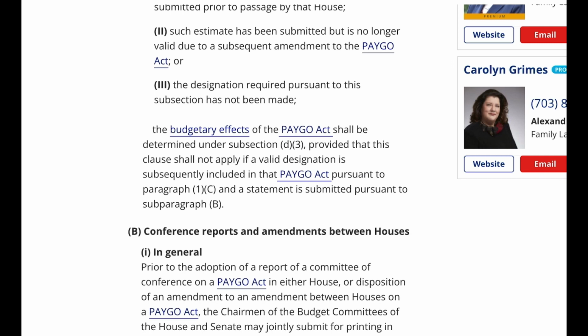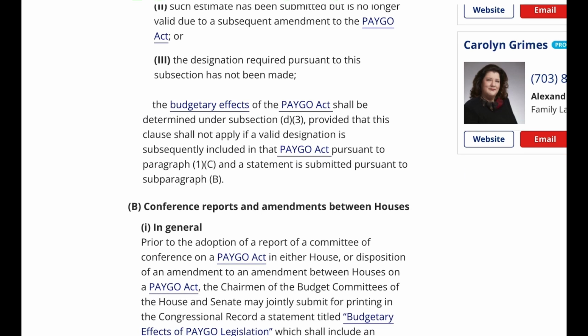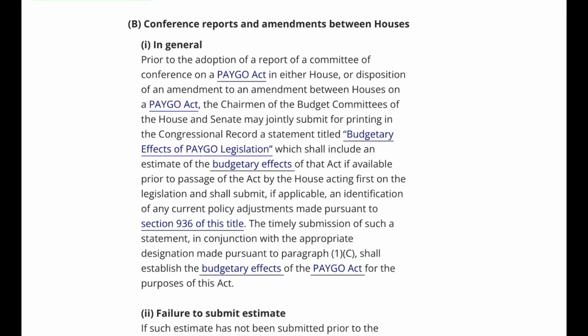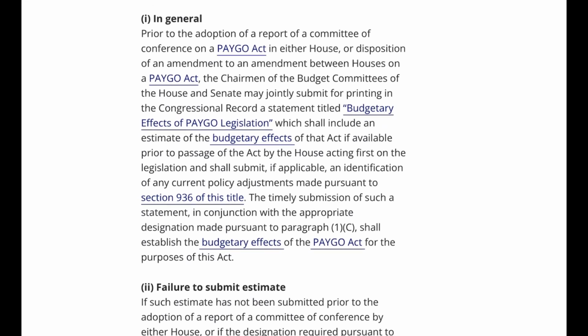B. Conference reports and amendments between Houses. 1. In general, prior to the adoption of a report of a committee of conference on a PAYGO Act in either House, or disposition of an amendment to an amendment between Houses on a PAYGO Act, the Chairman of the Budget Committees of the House and Senate may jointly submit for printing in the Congressional Record a statement titled, Budgetary Effects of PAYGO Legislation, which shall include an estimate of the budgetary effects of that Act if available prior to passage of the Act by the House acting first on the legislation and shall submit, if applicable, an identification of any current policy adjustments made pursuant to Section 936 of this title. The timely submission of such a statement, in conjunction with the appropriate designation made pursuant to paragraph 1C, shall establish the budgetary effects of the PAYGO Act for the purposes of this Act.